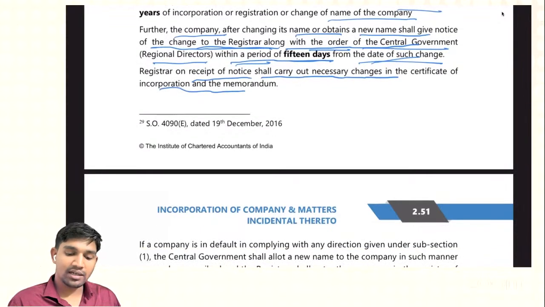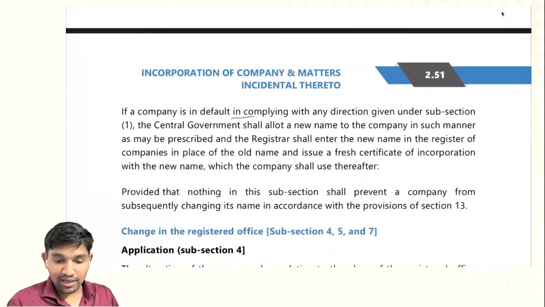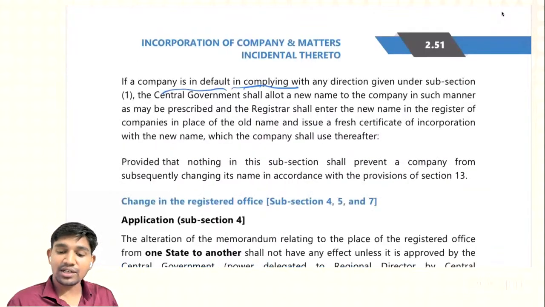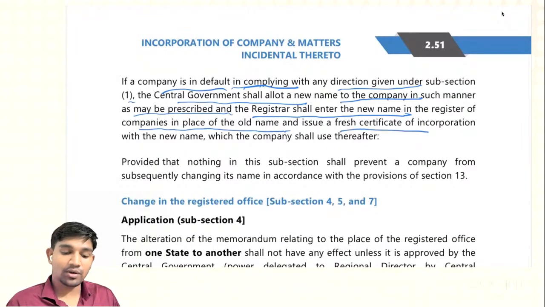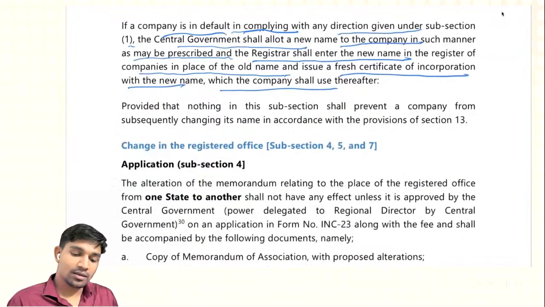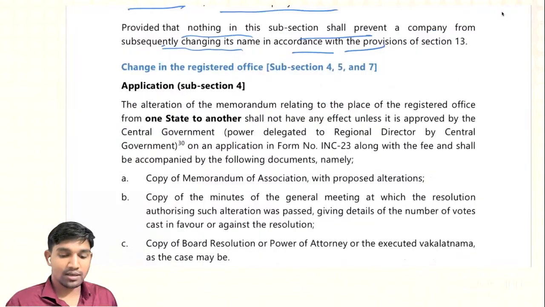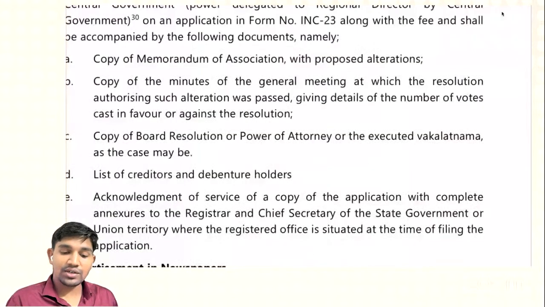And if a company is in default in complying with any direction given under subsection 1, then the central government shall allot a new name to the company in such a manner as may be prescribed, and the registrar shall enter the new name in the register of the company in place of the old name and issue a fresh certificate of incorporation with a name which the company shall use thereafter. Provided that nothing in the subsection shall prevent a company from subsequently changing its name in accordance with the provision of Section 13. Now, we will see change in the registered office.